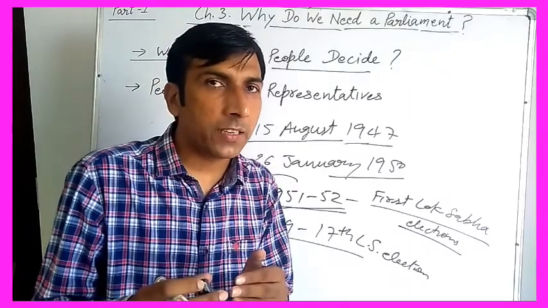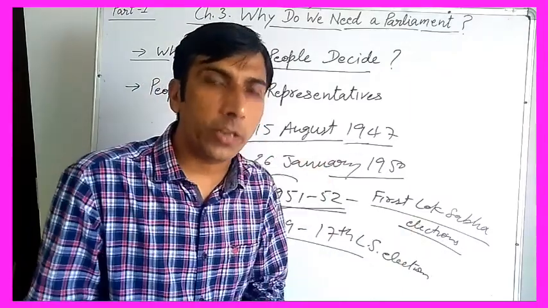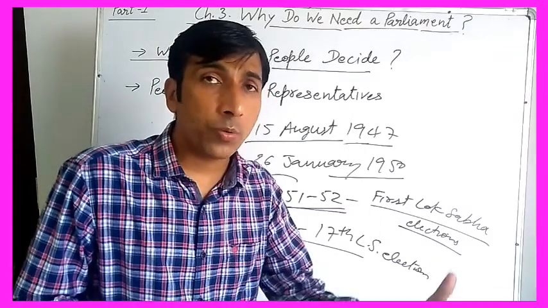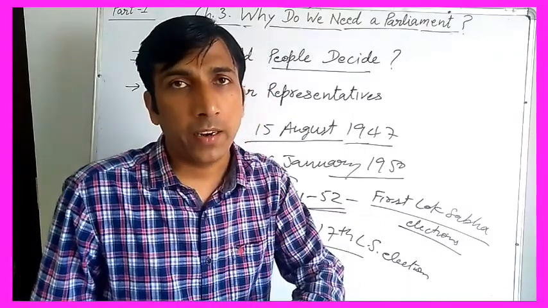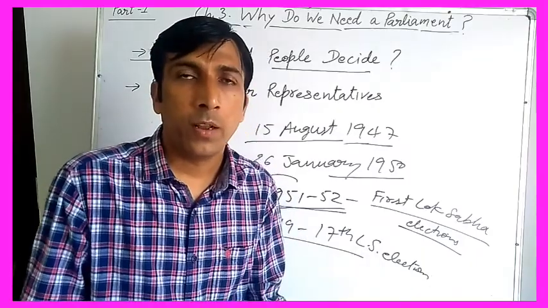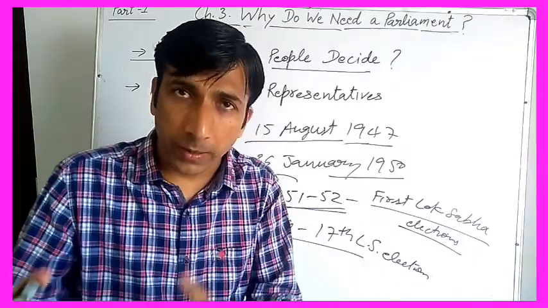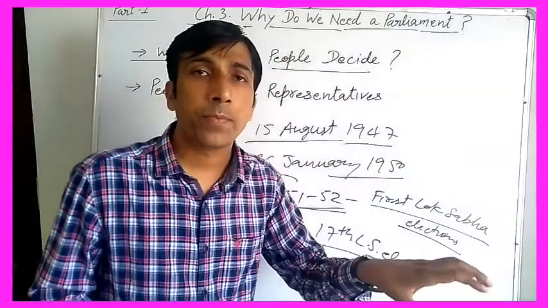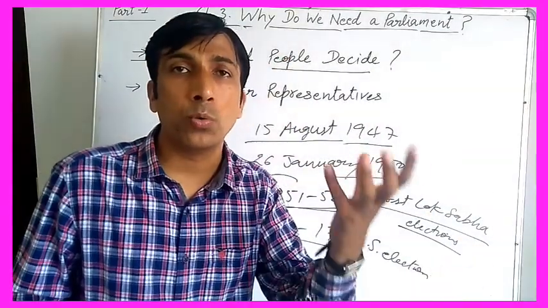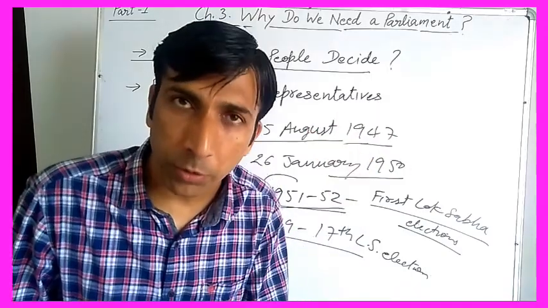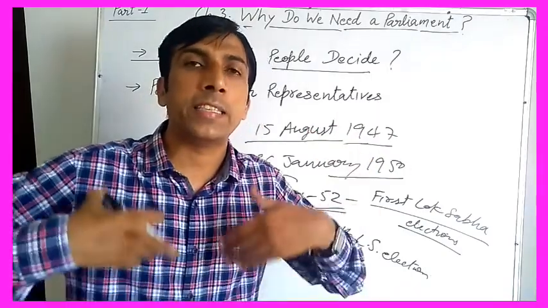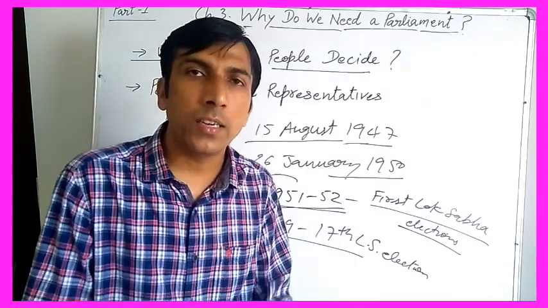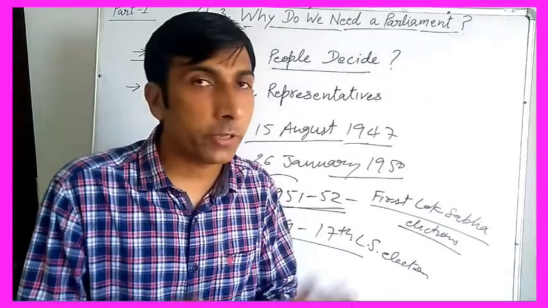Because when we had the colonial government, we did not have the power to be involved in decision making. So decisions were taken against the people, right? And people could do nothing. But after that, when we adopted the democratic system, it is very necessary for the people to take part in the decision making process, and they have to take decisions about themselves, because this is the necessity under the democratic system. I hope that you are understanding.